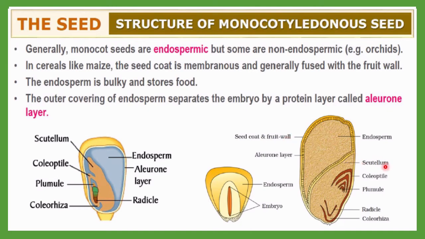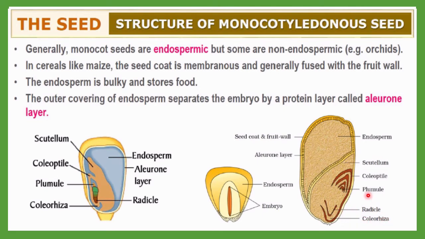Then this one is called the scutellum. Then coleoptile and plumule: the coleoptile is a protecting layer for the plumule. The radicle is also protected with one layer, called the coleorhiza.